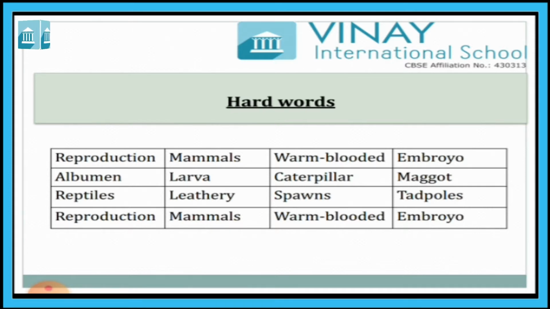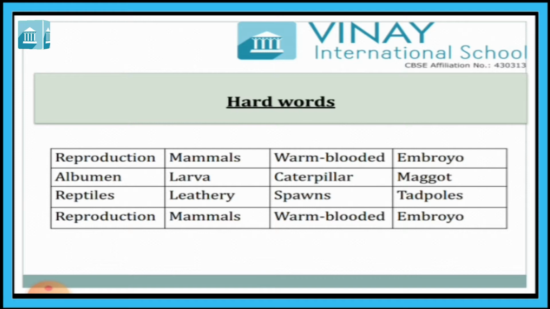Caterpillar. The housefly's larva is called maggot, and the butterfly's larva is called caterpillar. Reptiles. Snake, cockroach, lizard are called reptiles. Leathery. Swarms. A large cluster of eggs is called swarms.